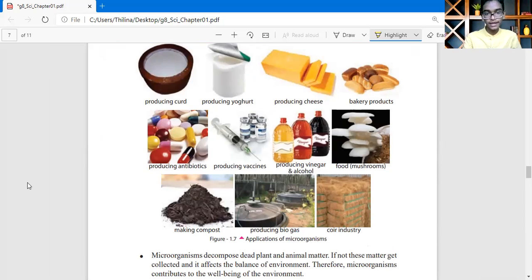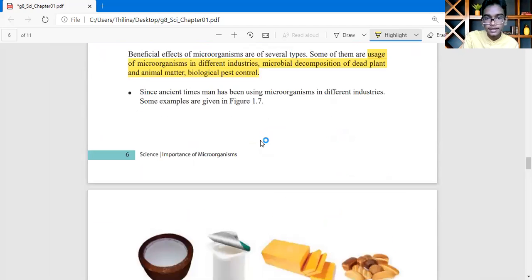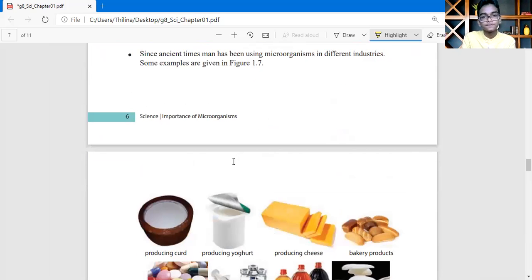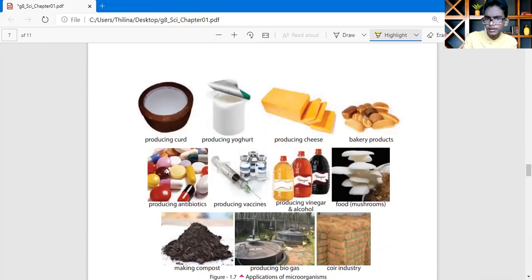Ancient people have used them. For what have they used them? Every day we are eating curd, then producing yogurt, then producing cheese, bakery products. In bakery products they are using what?